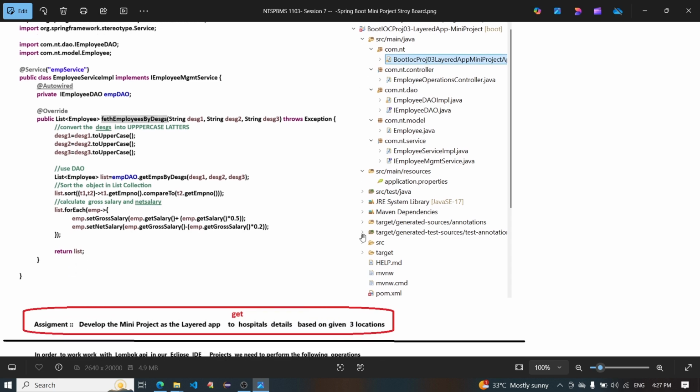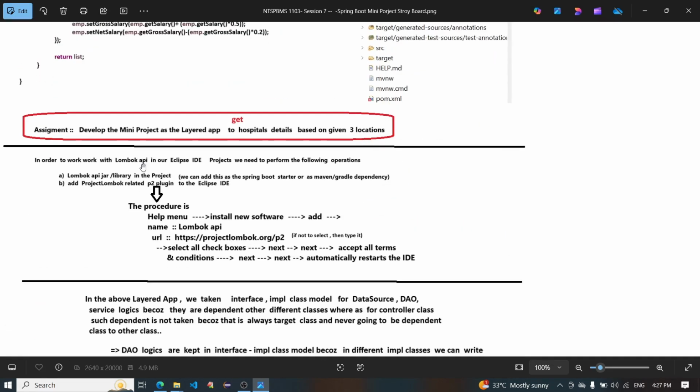And this is the structure of files. After that, assignment: develop the mini project as a layered app to get hospital details based on three locations.